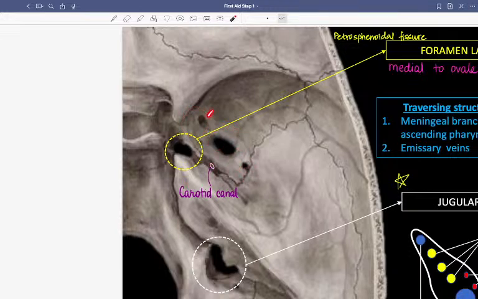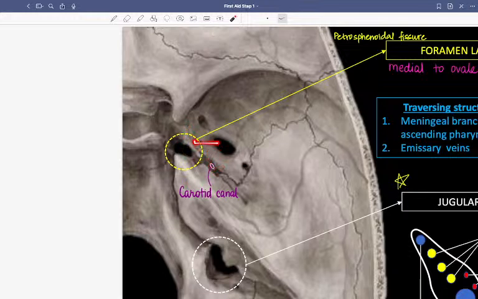So rotundum, ovale, and spinosum. Just opposite to this male structure, ovale, medial to it is the carotid canal.